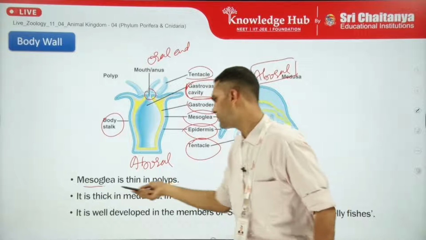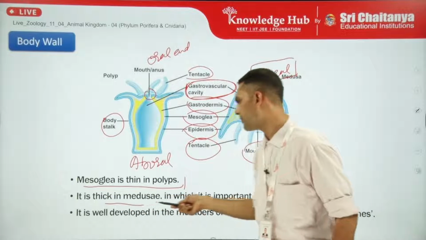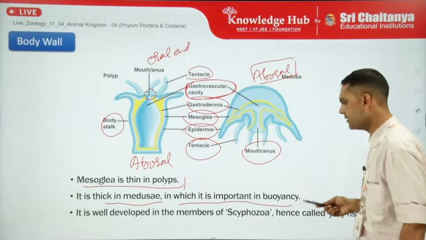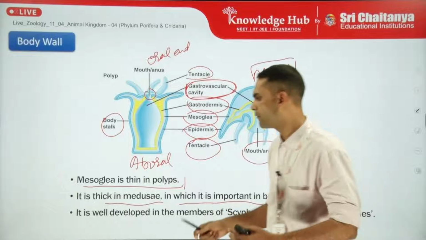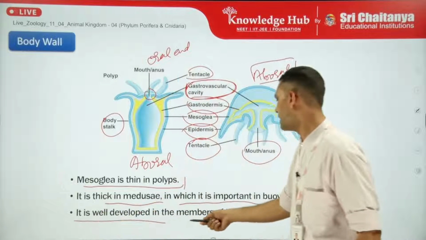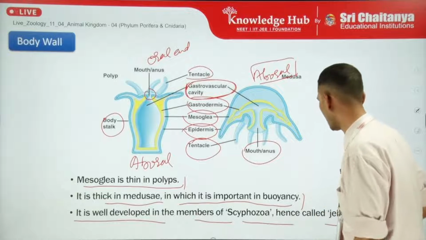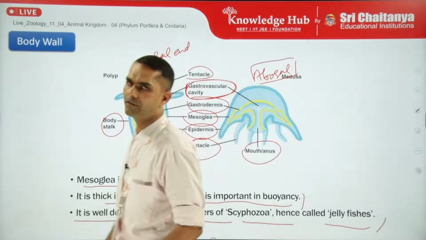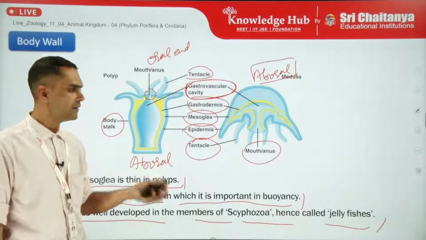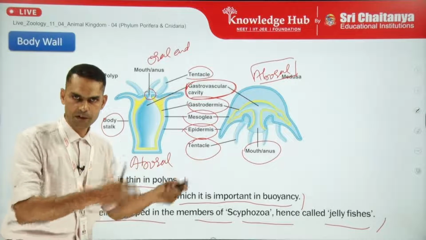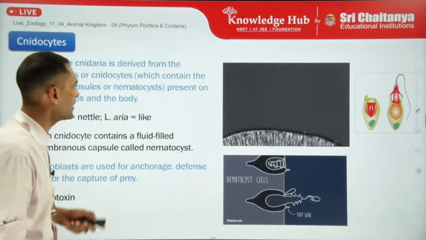Mesoglea is thin in polyps and thick in the medusa form, in which it is important in providing buoyancy force. It is well developed in the members of Scyphozoa, and hence they are called jellyfishes. So Scyphozoa members are also called jellyfishes. We will see the classification also in the upcoming slides.